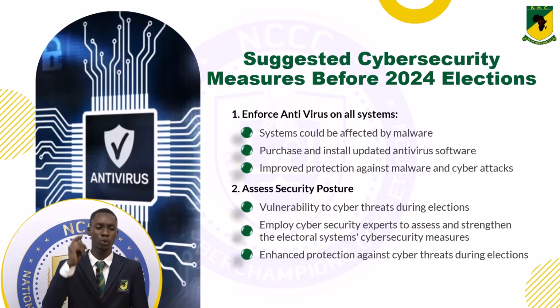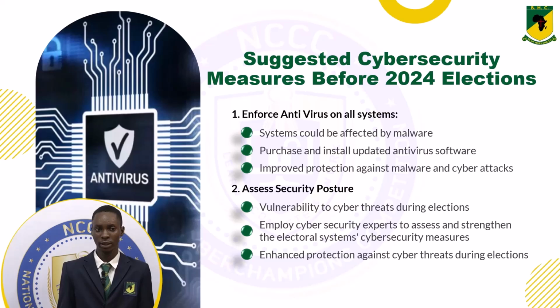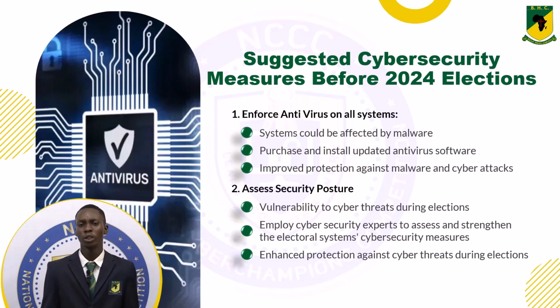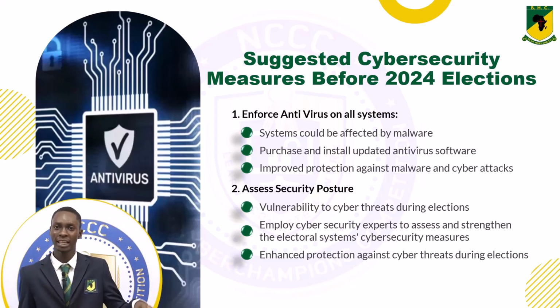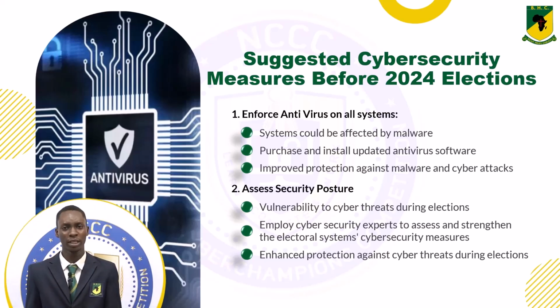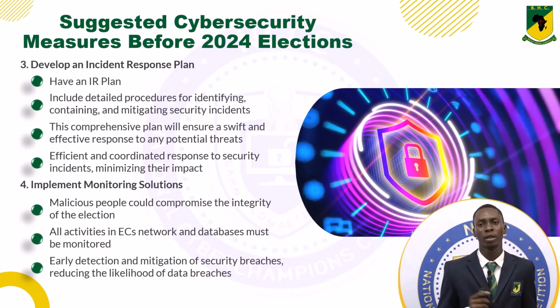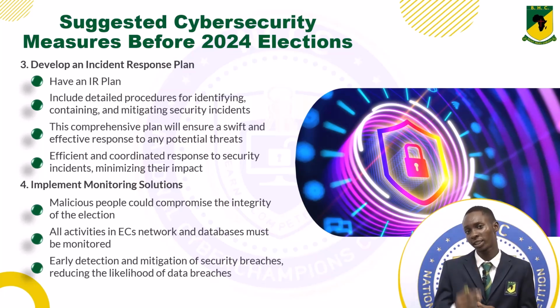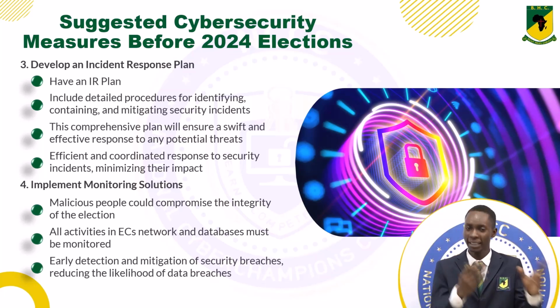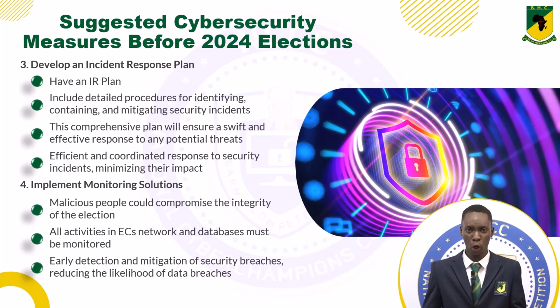Our second point is to assess security postures. The EC has to employ cybersecurity experts who have specialized skills and knowledge to identify and mitigate risks that can compromise the integrity and transparency of the election. This will enhance protection against cyber attacks during the election. Our next point is to develop an incident response plan. This incident response plan is going to provide the Electoral Commission with a structured approach with which they can identify, respond to, and recover from any threat that might arise in the course of the election.